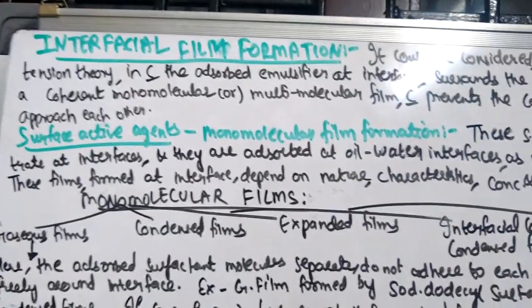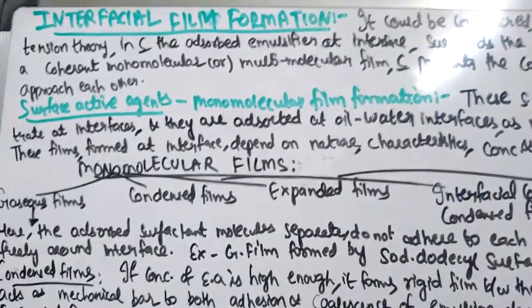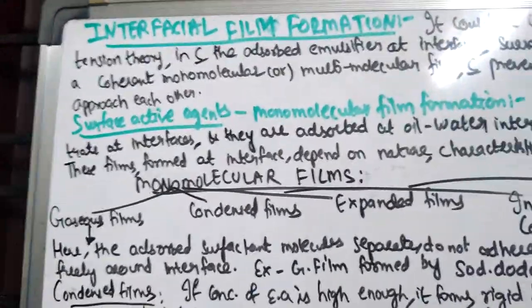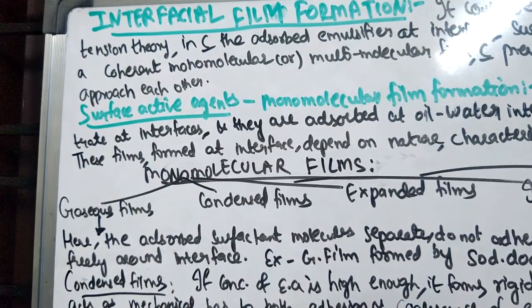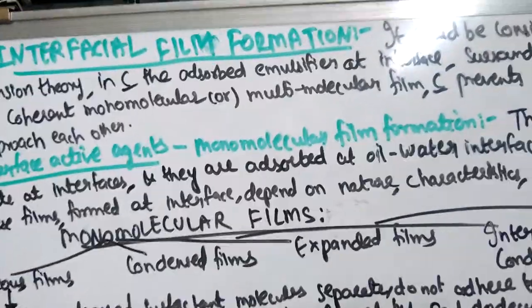Good morning students. Today we are going to discuss interfacial film formation. In yesterday's class we discussed the mechanisms of droplet stabilization, and we have seen that emulsifying agents assist in the formation of emulsions basically by three mechanisms.